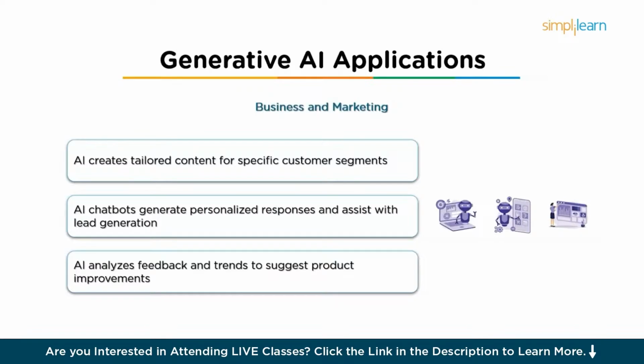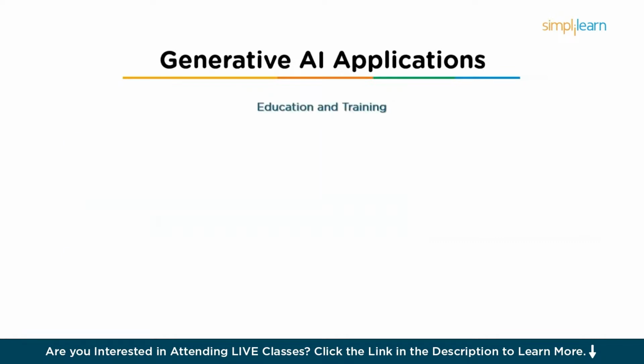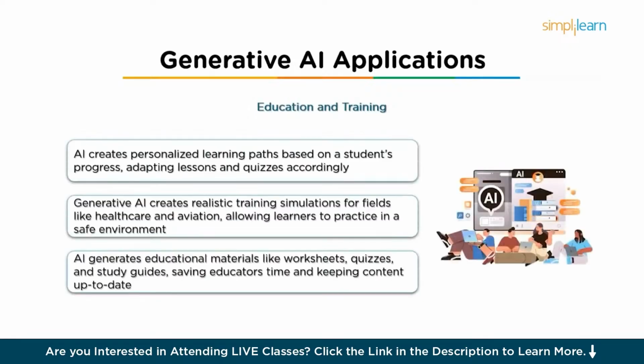So in product development, GenAI can help design new products or services by analyzing consumer feedback, market trends, and existing products. And then we have education and training. Gen AI is transforming the education sector nowadays, where we have personalized training. AI can create customized learning paths based on a student's progress, strengths, and weaknesses. For example, a Gen AI system could adapt lessons, quizzes, or explanations based on learners' pace and understanding.